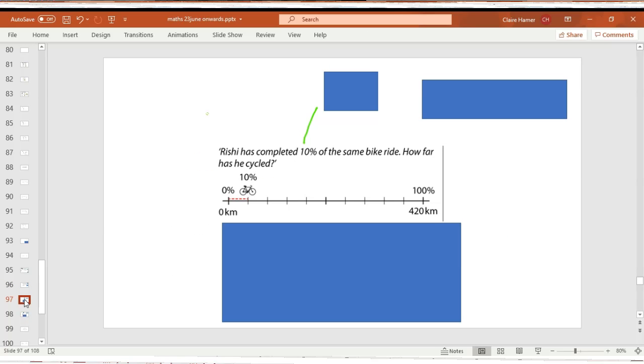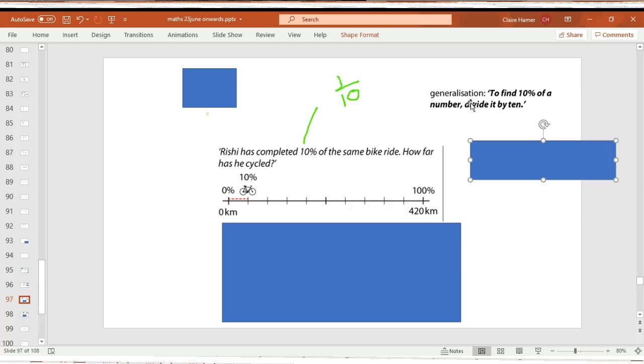Rishi has completed 10% of the same bike ride. How far has he cycled? Which fraction links to 10%? What is the equivalent fraction? I'll tell you the decimal, 0.1. You tell me the fraction. I hope you have said 1/10. So all you need to do to find 10% is to divide it by 10. Work out the answer, pause the video, write your answer down.